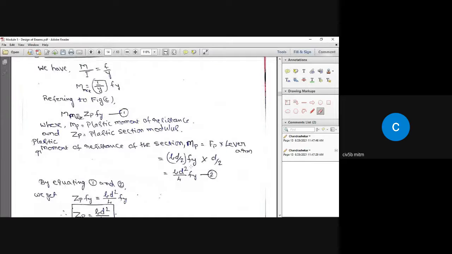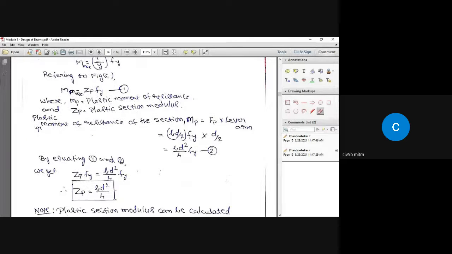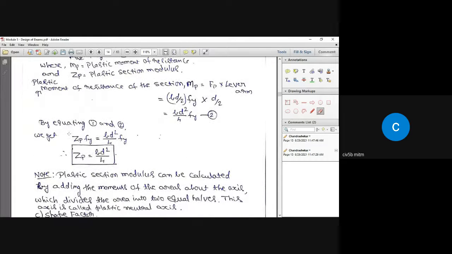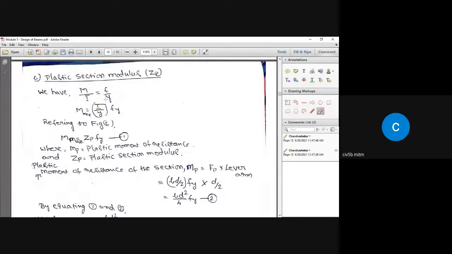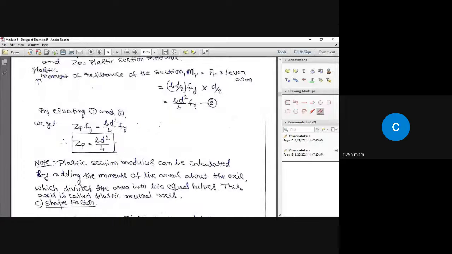Here I have written bd by 2 multiplied by Fy multiplied by d by 2. That is the lever arm. Okay. So now I am going to equate equation 1 and equation 2. By equating equation 1 and equation 2, I am going to get the plastic section modulus equal to bd square by 4. So as far as the elastic section modulus is concerned, it is bd square by 6. And the plastic section modulus is bd square by 4.